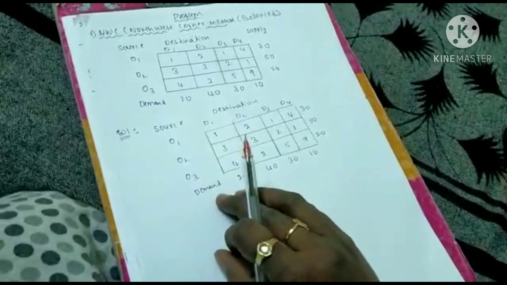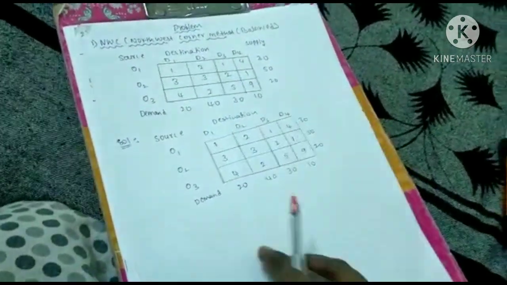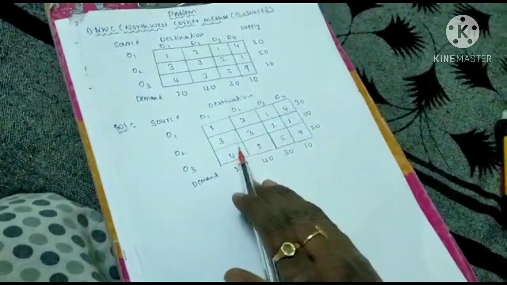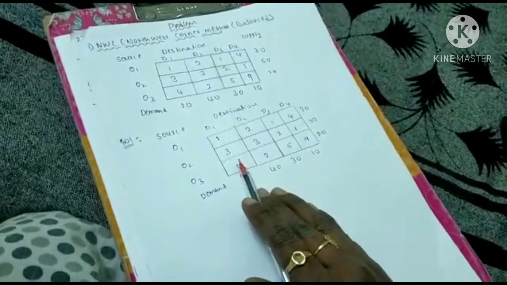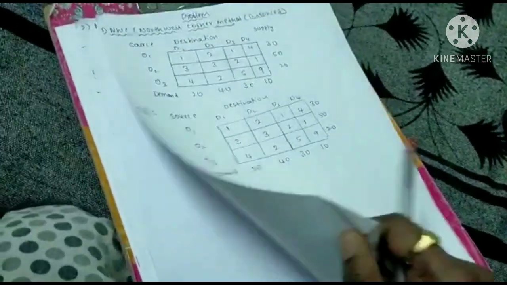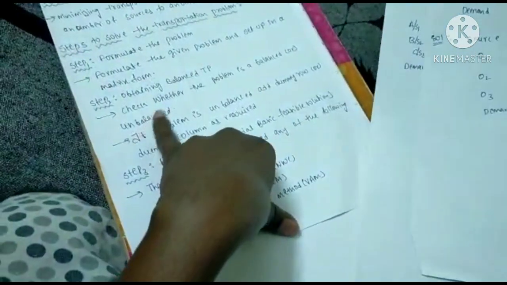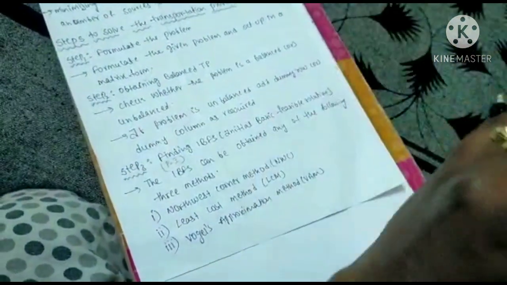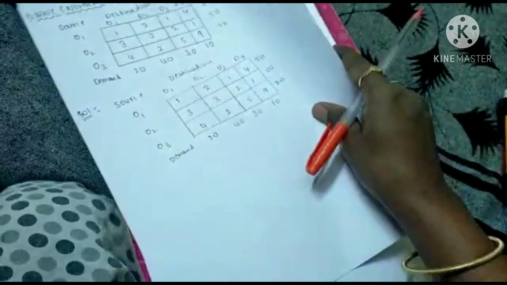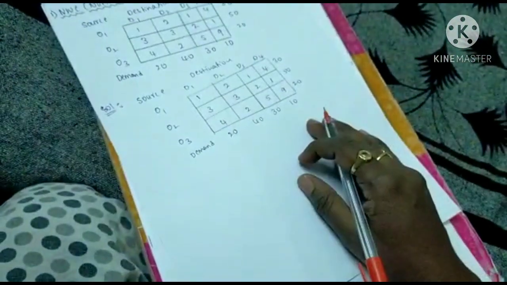What is the first step? First of all, you have to write the given problem in matrix form. Yes, the given problem is already in matrix form. What is the next step? See the steps here. What is the second step? Check whether the given transportation problem is balanced or unbalanced. How to check whether the problem is balanced or unbalanced?